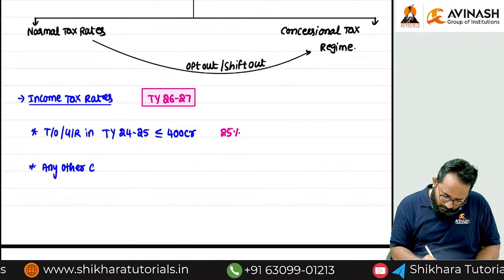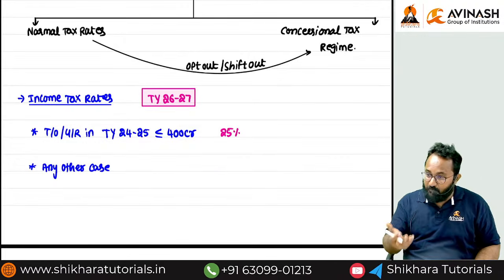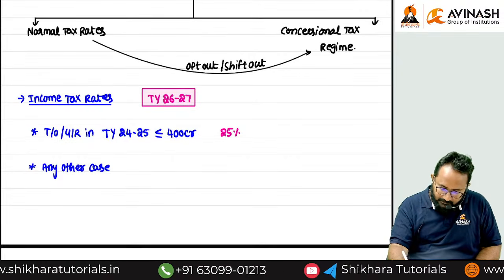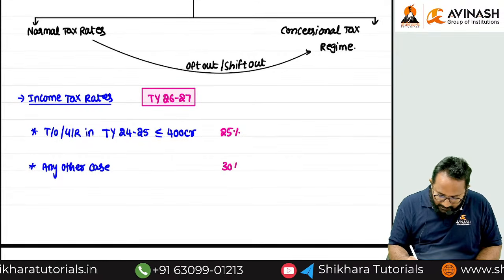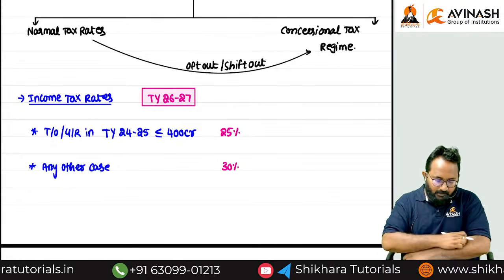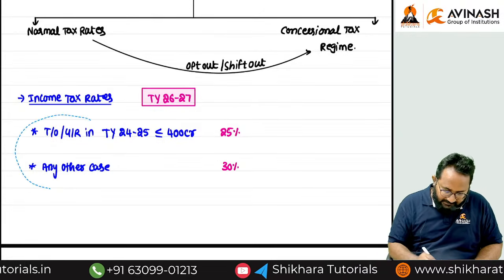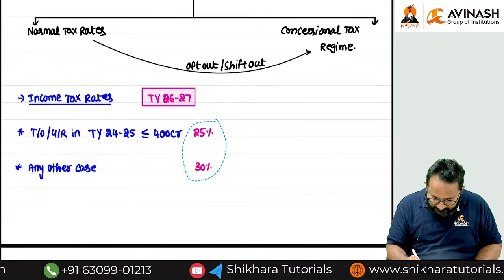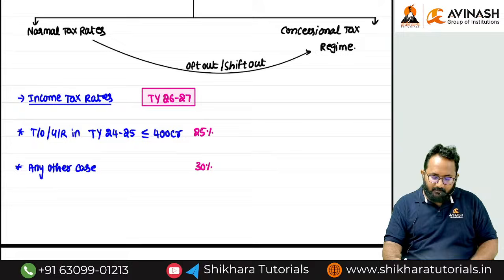Maybe more than 400 crores. How much? 30%. What is the rate? 30%. These are the tax rates we discussed under which regime? Normal tax rate.